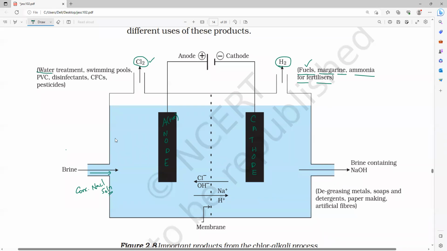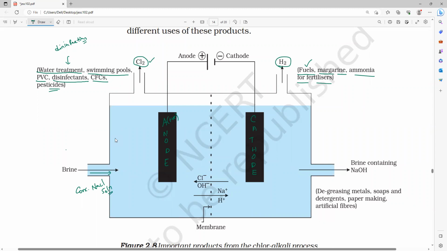Next, water treatment, chlorine gas. We all know, sir, chlorine gas we can use as a disinfectant. Am I right or wrong? Yes, sir. Disinfectant, so killing the bacteria and all. Disinfecting agent. Next, cleaning swimming pools. Next, PVC. Next, CFC, chlorofluorocarbons. Next, pesticides. So this is all the importance of chlorine gas. Uses of chlorine gas, please learn. Understand? Very, very important.